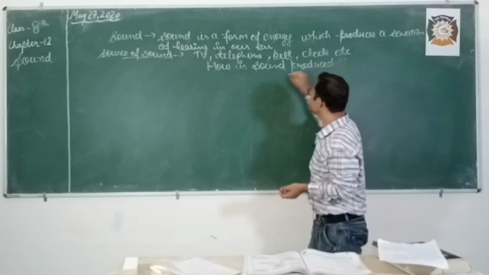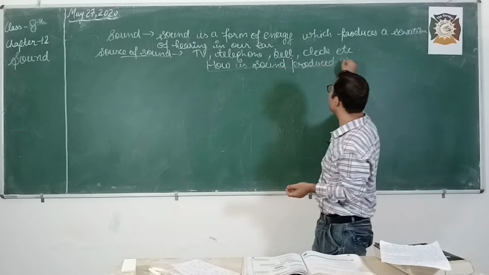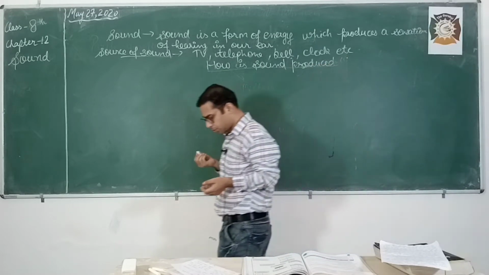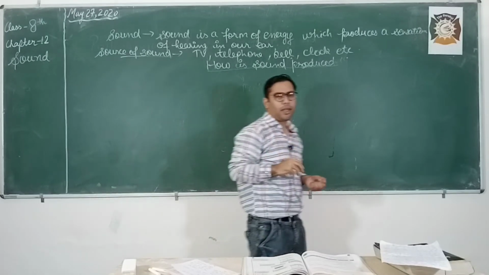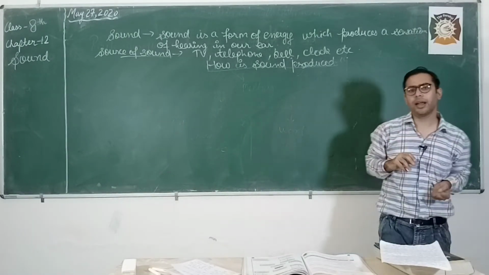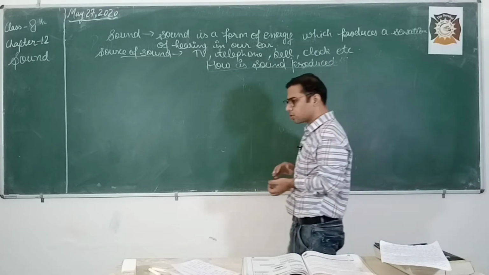Okay. Now after this we are going to the next topic, that is how is sound produced. Okay my dear students, so now we are going to study how the sound is produced. In our daily life we hear different kinds of sound. Now what are those sounds?